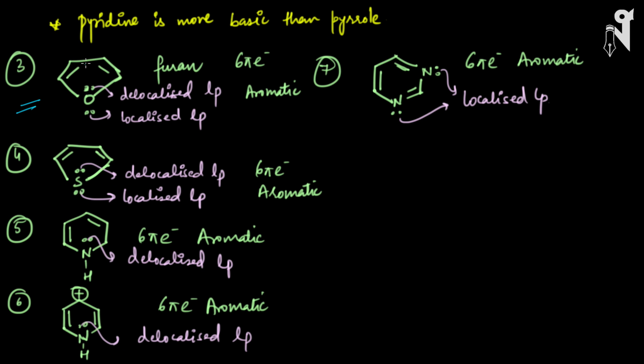So here, look at the third compound. Third compound is what? Again, cyclopentadienyl kind of structure, where instead of nitrogen, now we have oxygen over here. So now look at this molecule very, very carefully. What exactly is there? We have this kind of structure where we have oxygen, we have alternate double bonds, and then these double bonds are on the alternate position with respect to the lone pairs also.